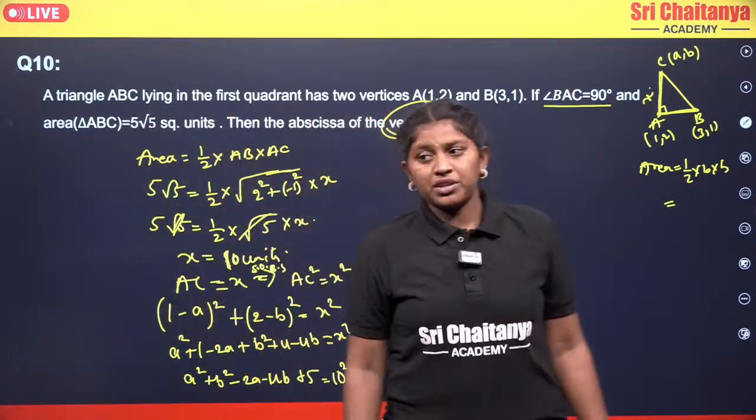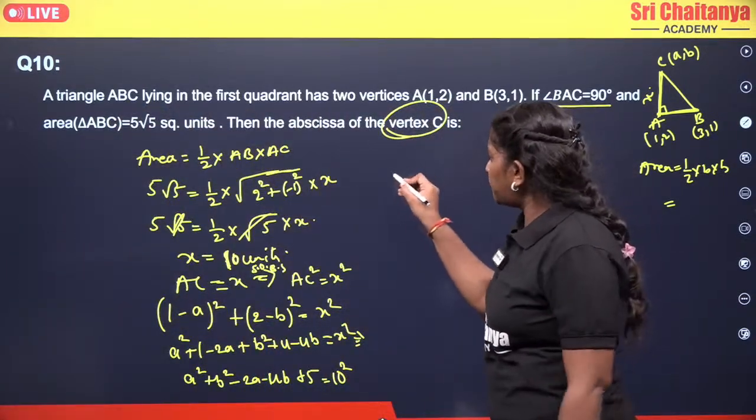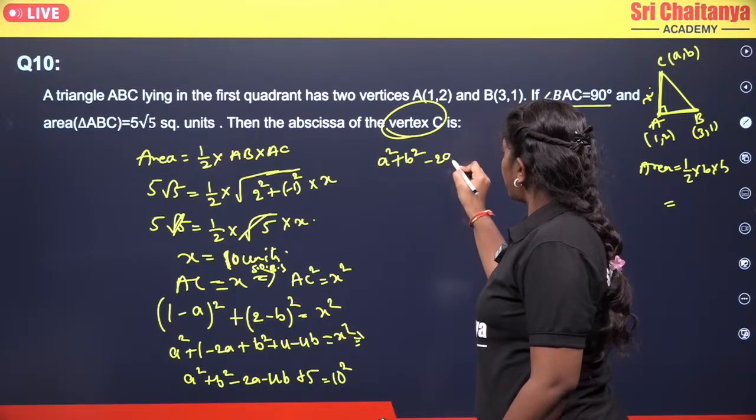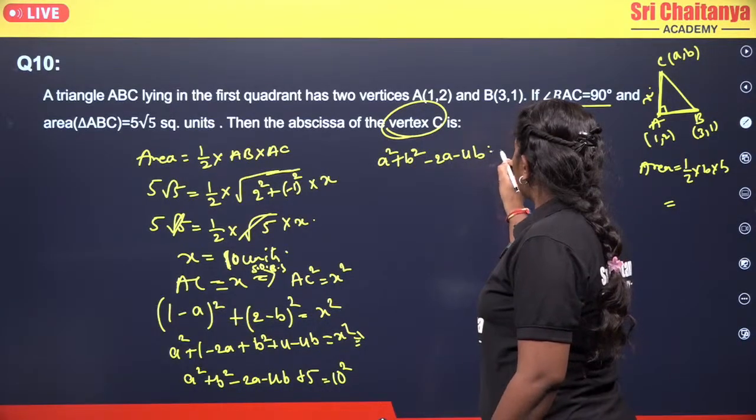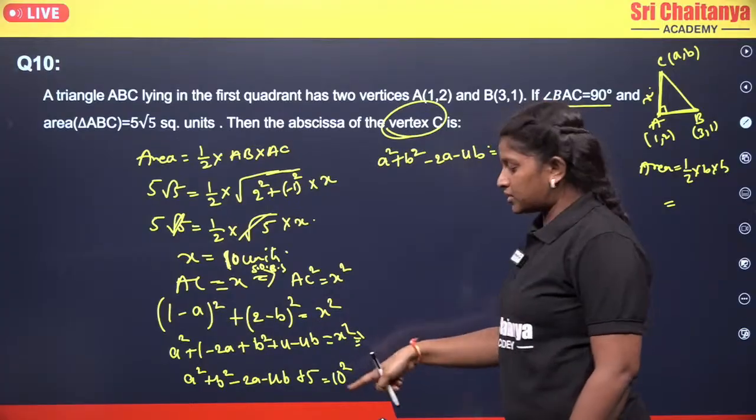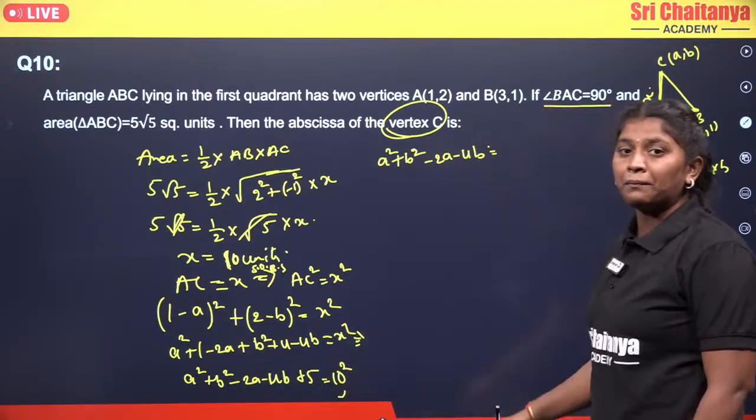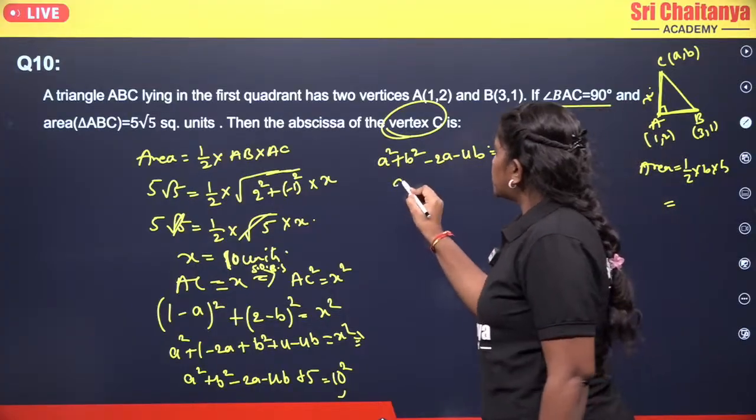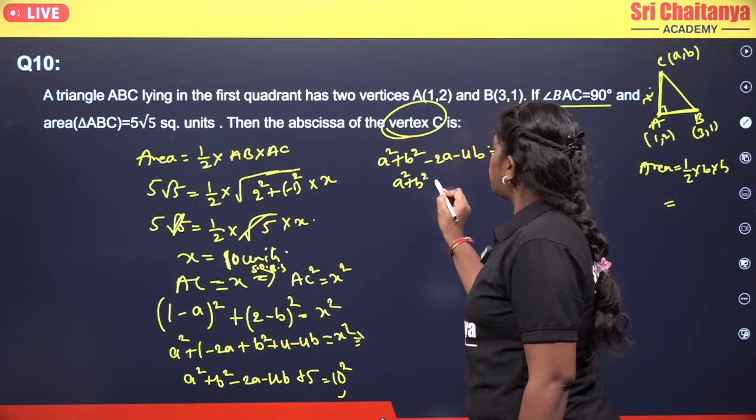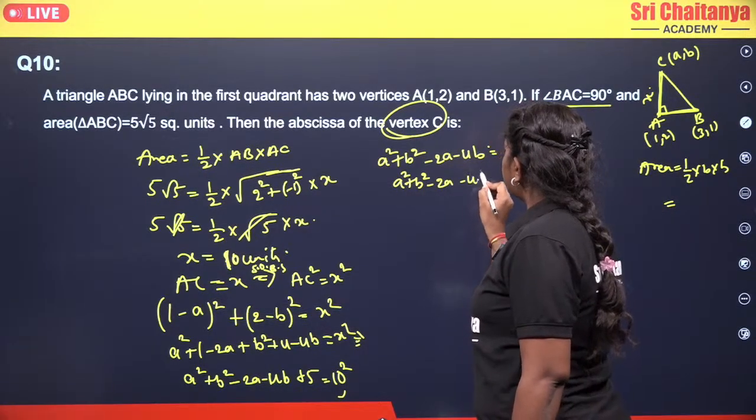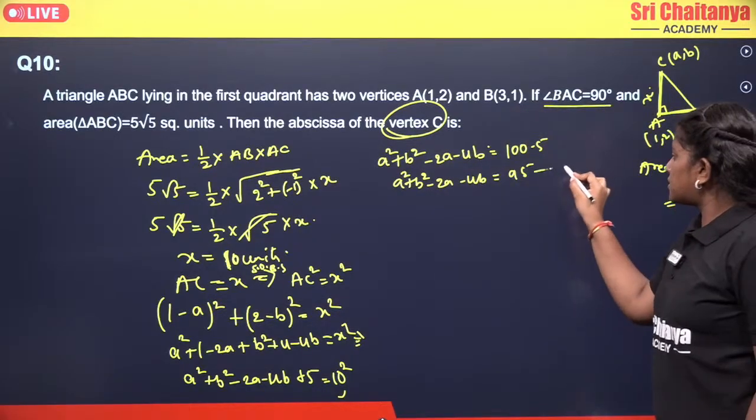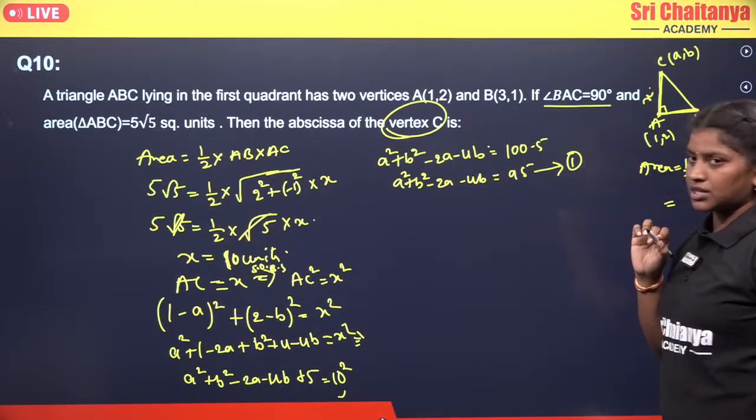Now from this what will we get? We get A square plus B square minus 2A minus 4B equals 10 square, which is 100, and the plus 5 crossing over becomes minus 5. So 100 minus 5 gives A square plus B square minus 2A minus 4B equals 95. This is the first equation.